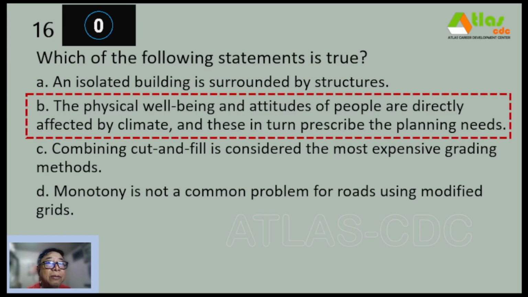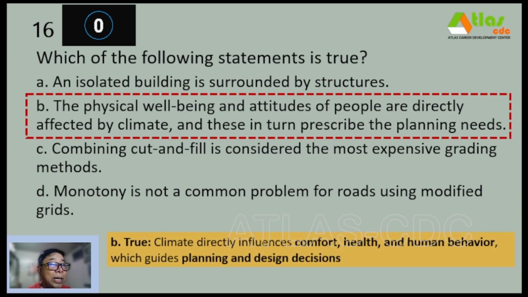The physical well-being and attitudes of people are directly affected by climate, and this in turn prescribe the planning needs. So climate directly influences comfort, health, and human behavior, which guides planning and design decisions.